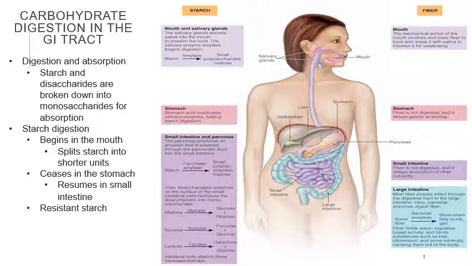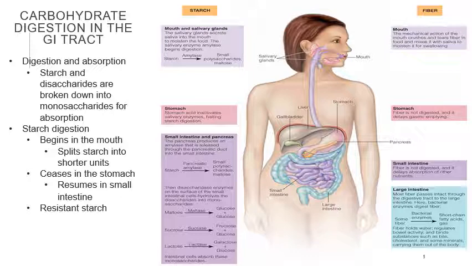And under fiber for stomach, fiber is not digested. It delays gastric emptying. So it's not digested. It delays the emptying of the stomach.